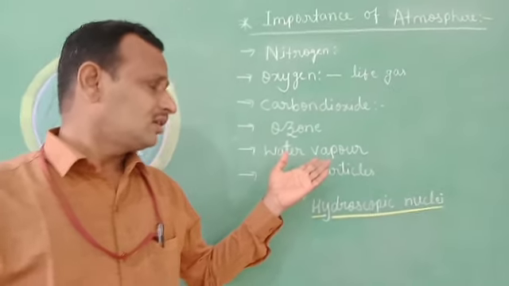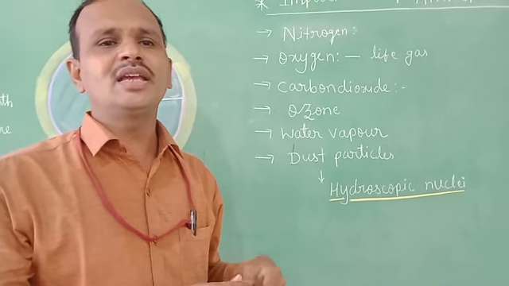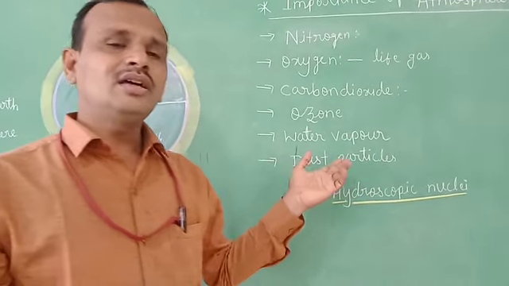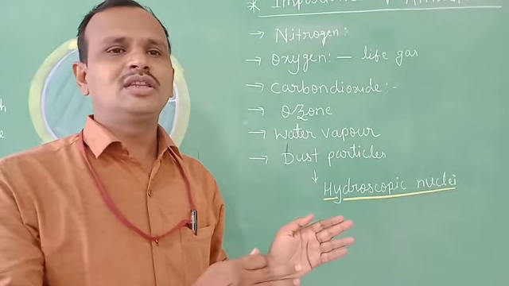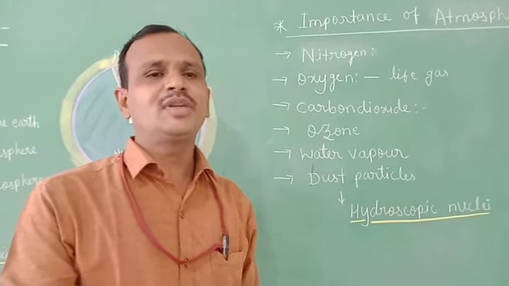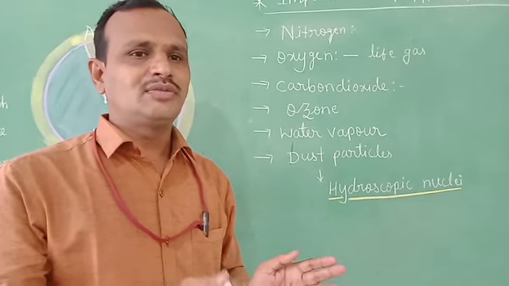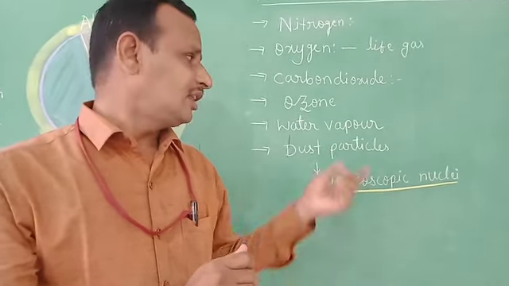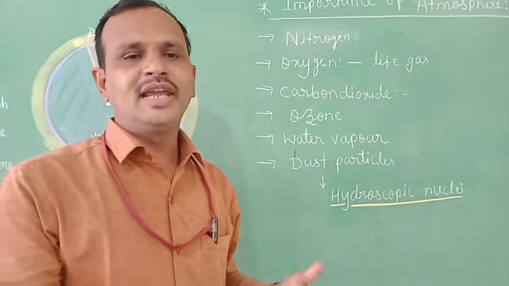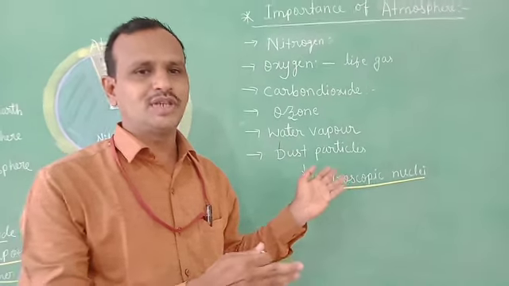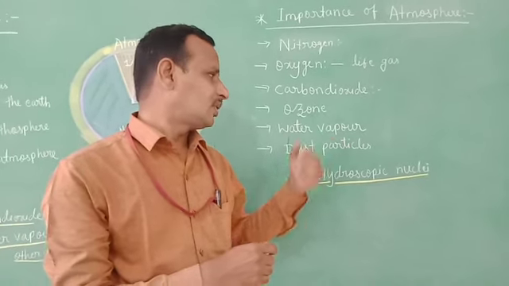Mainly the water vapor is found in the oceanic areas, and 99% of the water vapor is found in the troposphere. The troposphere is one of the layers of the atmosphere. That water vapor is mainly responsible for rain, cloud, and other precipitation. So that's why the water vapor's role is also very important.